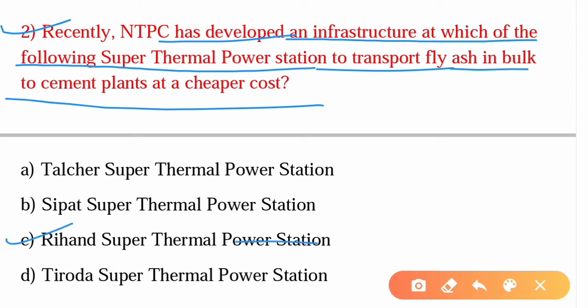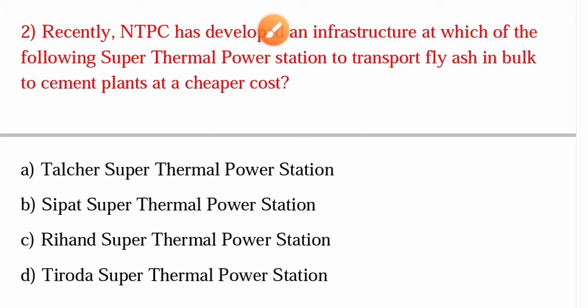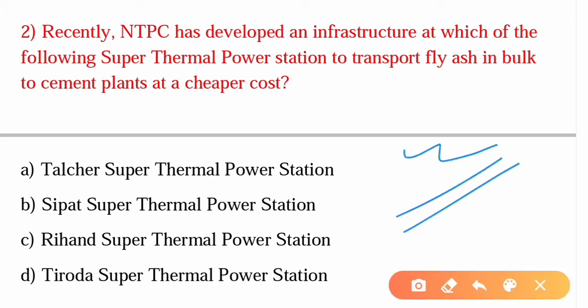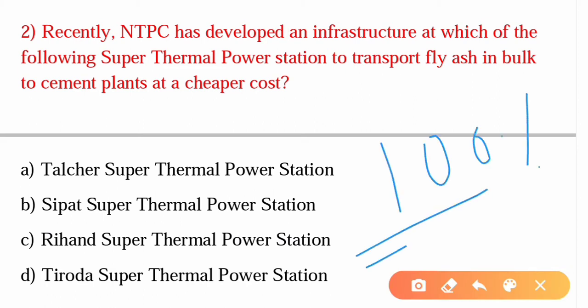Rihand Super Thermal Power Project is located in Sonbhadra district of Uttar Pradesh state, and it is a coal-based power plant. This development is in line with NTPC's commitment towards 100% utilization of fly ash from power plants.